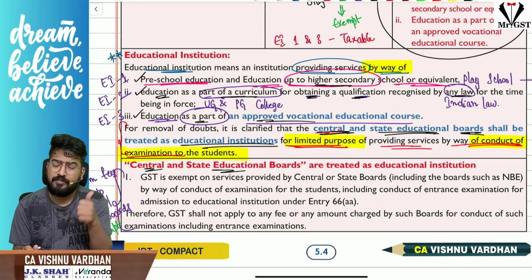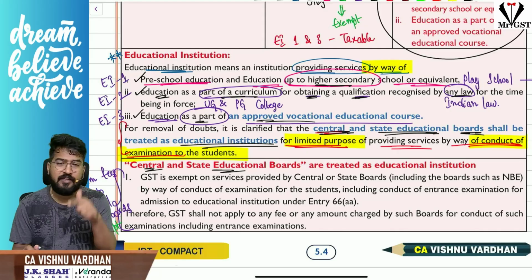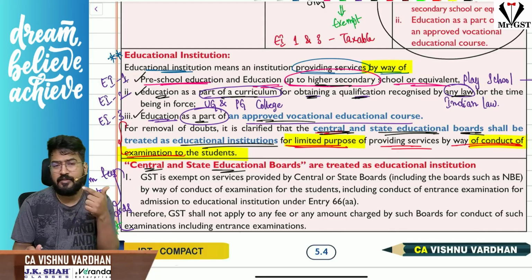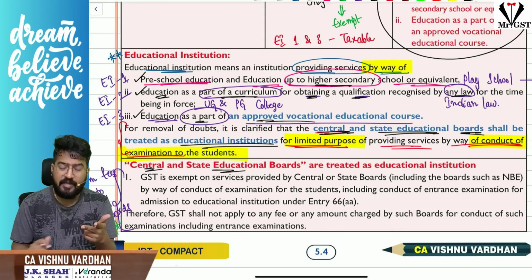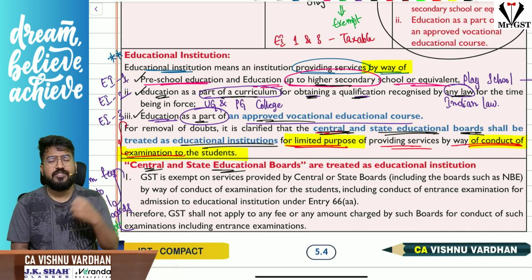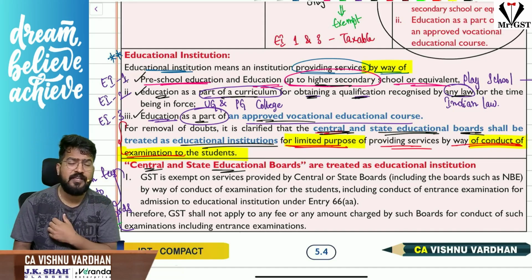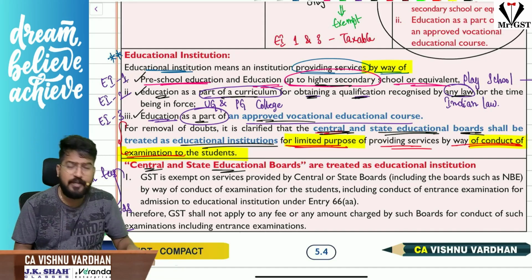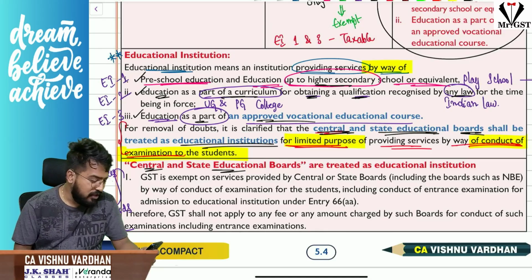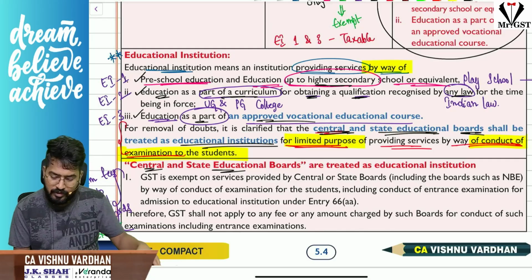One is preschool up to higher secondary school. Next, any educational qualification recognized by Indian law. Next, number 3, as a part of their curriculum. That means all these CA coaching institutions, IIT exam coaching institutions, NEET exam coaching institutions, IAS coaching institutions, all these things cannot be called educational institutions. Please understand that. So that is the concept.